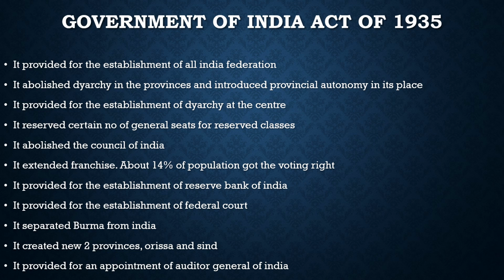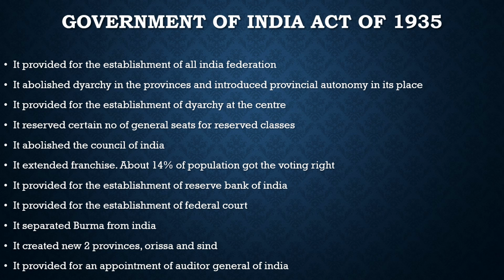We discussed in the Government of India Act of 1919 that it introduced diarchy in the provincial governments. What was diarchy? The provincial subjects were classified into two: one transferred and one reserved. So this diarchy was totally removed, and in all the subjects where the governor has to take the decision, he has to consult the legislative assembly and follow the recommendations of the legislative assembly. So diarchy was abolished in the provinces.